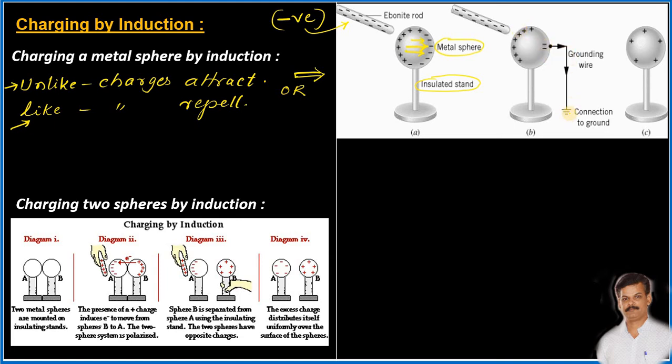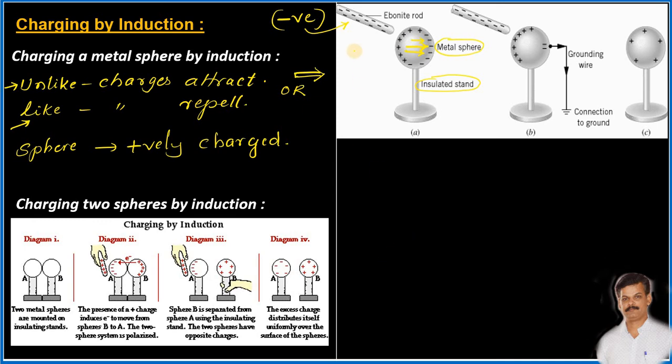Now, once all the negative charges are removed, just remove this grounding or earth. When the earth connection is removed, and also when the ebonite rod is removed away, then only we find the positive charges present on the surface of the sphere. Like this, the sphere is positively charged. I hope you understood this.